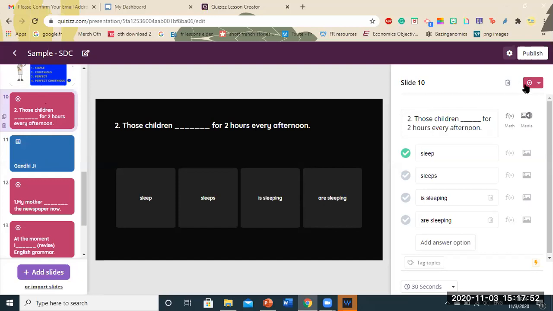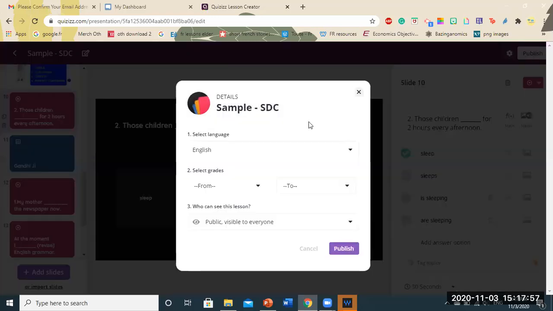Once the lesson is created, you will just click on publish. So you will get certain selections here. Select language: English, yes, but there are other languages also that you can use over here. So for now, I'm going to go with English. Select grades. Now this is mandatory. You will have to select a grade, otherwise your quizzes will not get published. So let's say it's from grade 5th to grade probably, let's say 8th.